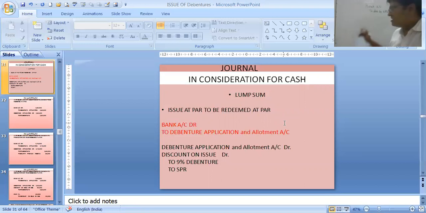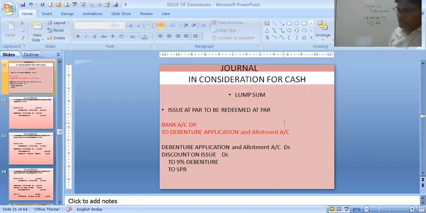We say only debenture. So it will be again debenture application and allotment, how much debit, that much credit. So 100 rupees to 9%, 10%, whatever debenture. That is the rate of interest of debenture. So this is at par. Issue at par, redeem at par.